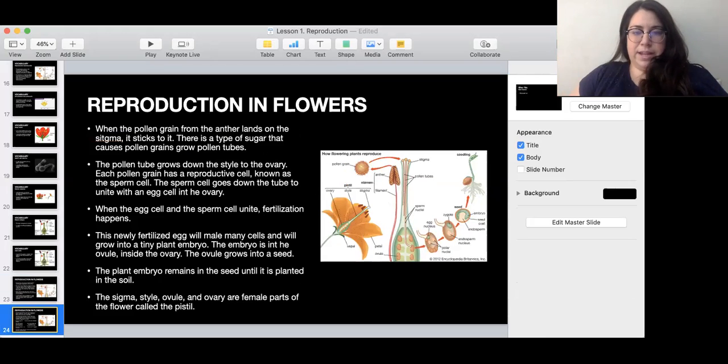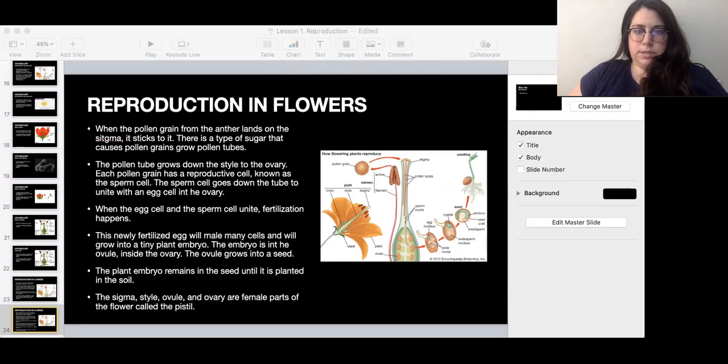When the pollen grain, and I'm going to draw a little bit here. Okay, when the pollen grain lands in the stigma, remember, it comes from the anther or the anther of another flower. When it lands in the stigma, then it's going to grow a tube because it's sticky, okay? And it's going to grow a tube down the ovary. It needs a type of sugar to do it, okay? And then the sperm cell is going to get down this tube and it's going to reach the egg cells, okay?